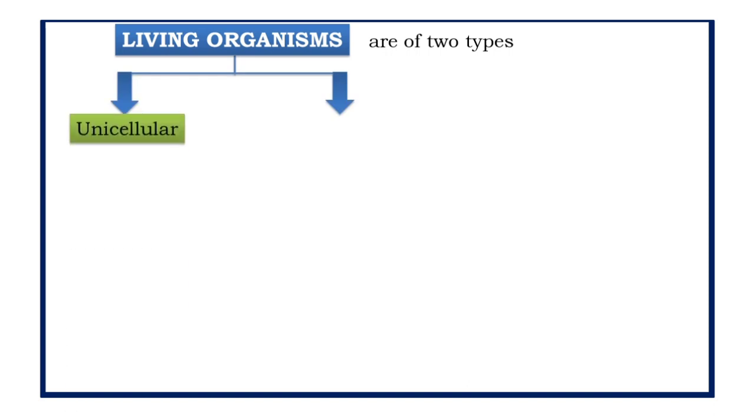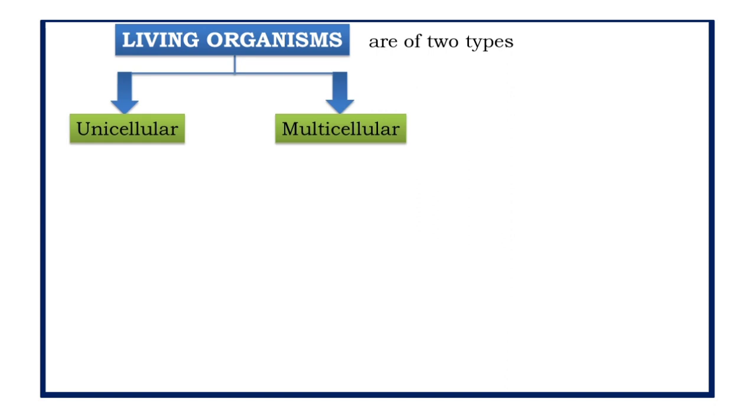Now we know that living organisms are made up of cells, and on the basis of the cell, living organisms are divided into two types. The first is unicellular, that is, organisms which are made up of a single cell. Uni means single, cellular means cell.